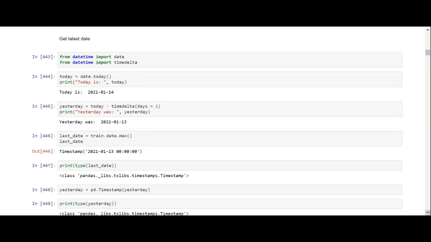So you can get the latest date. We're going to be doing some work with the date, so we have to import date and timedelta.